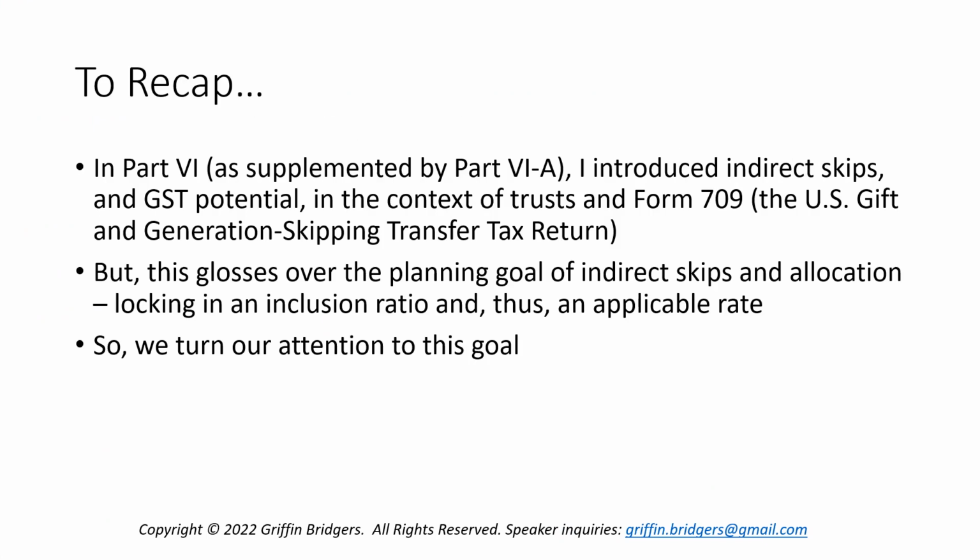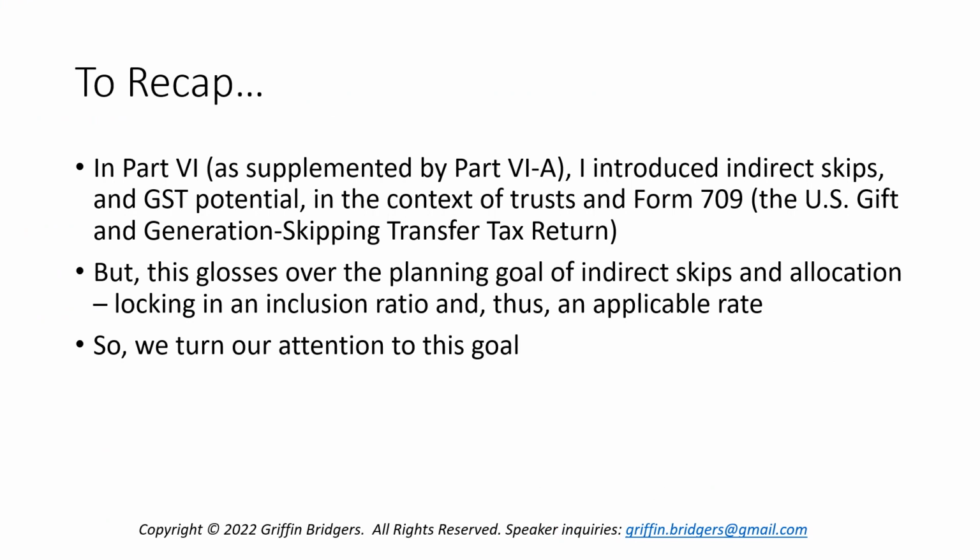So having laid that groundwork, in the last two parts, Part 6 is supplemented by Part 6A, we talked about indirect skips and GST potential, really in the context of trusts and with a sprinkling in of Form 709, the U.S. gift and generation skipping transfer tax return, as a prelude or introduction to the concept of what we do with the GST exemption and the allocation of it.